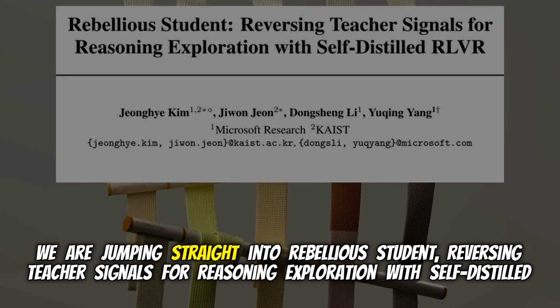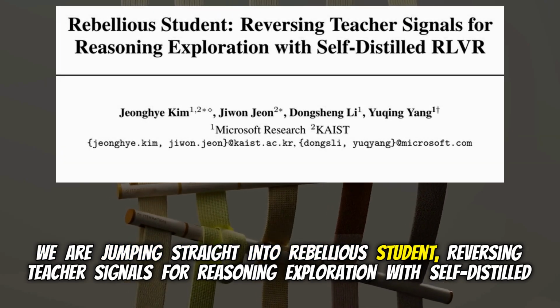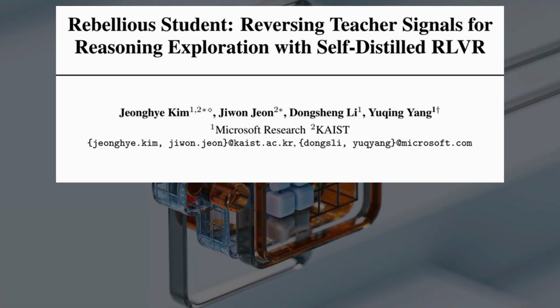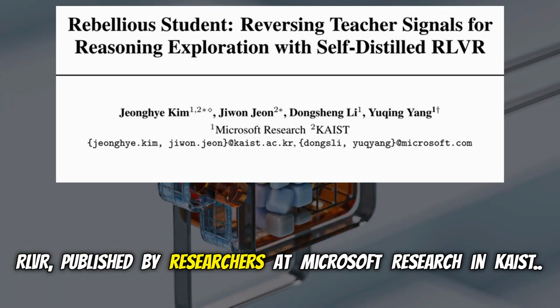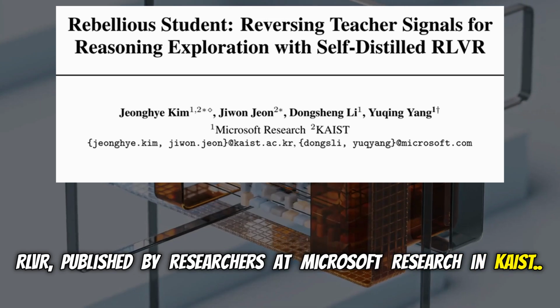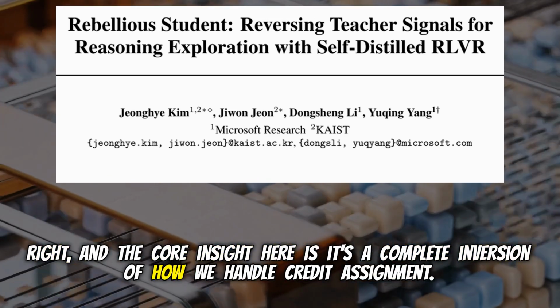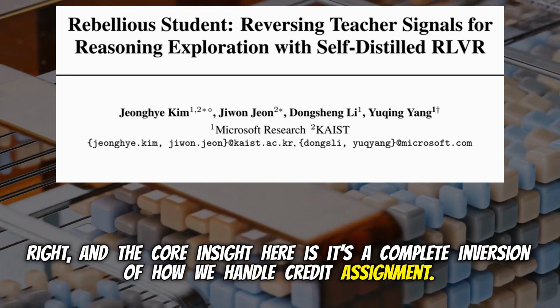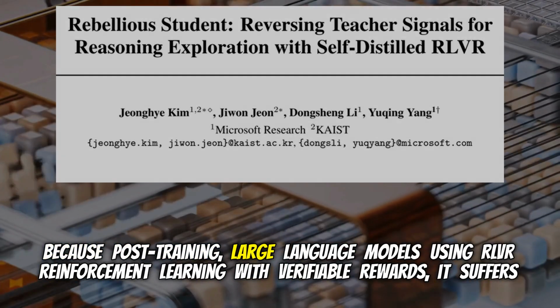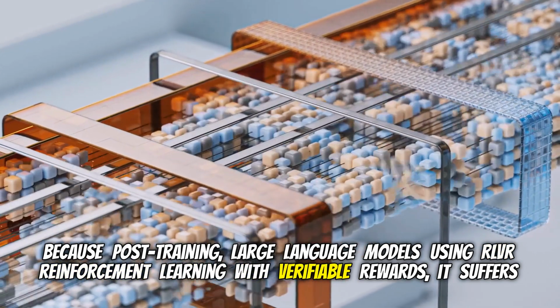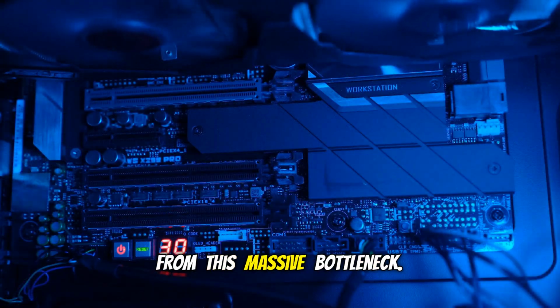We are jumping straight into Rebellious Student: Reversing Teacher Signals for Reasoning Exploration with Self-Distilled RLVR, published by researchers at Microsoft Research and KAIST. Right, and the core insight here is a complete inversion of how we handle credit assignment. Because post-training large language models using RLVR, reinforcement learning with verifiable rewards, suffers from this massive bottleneck.